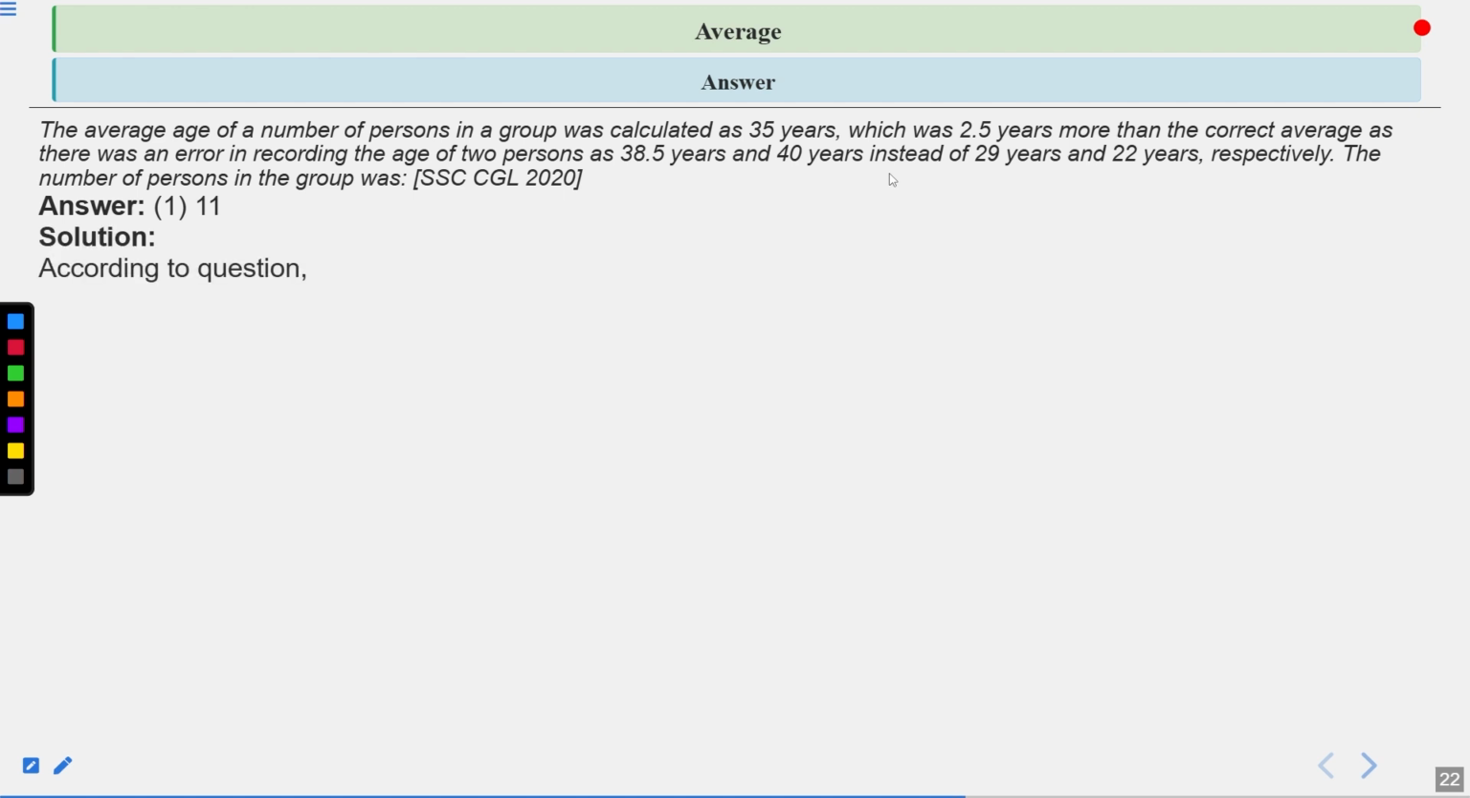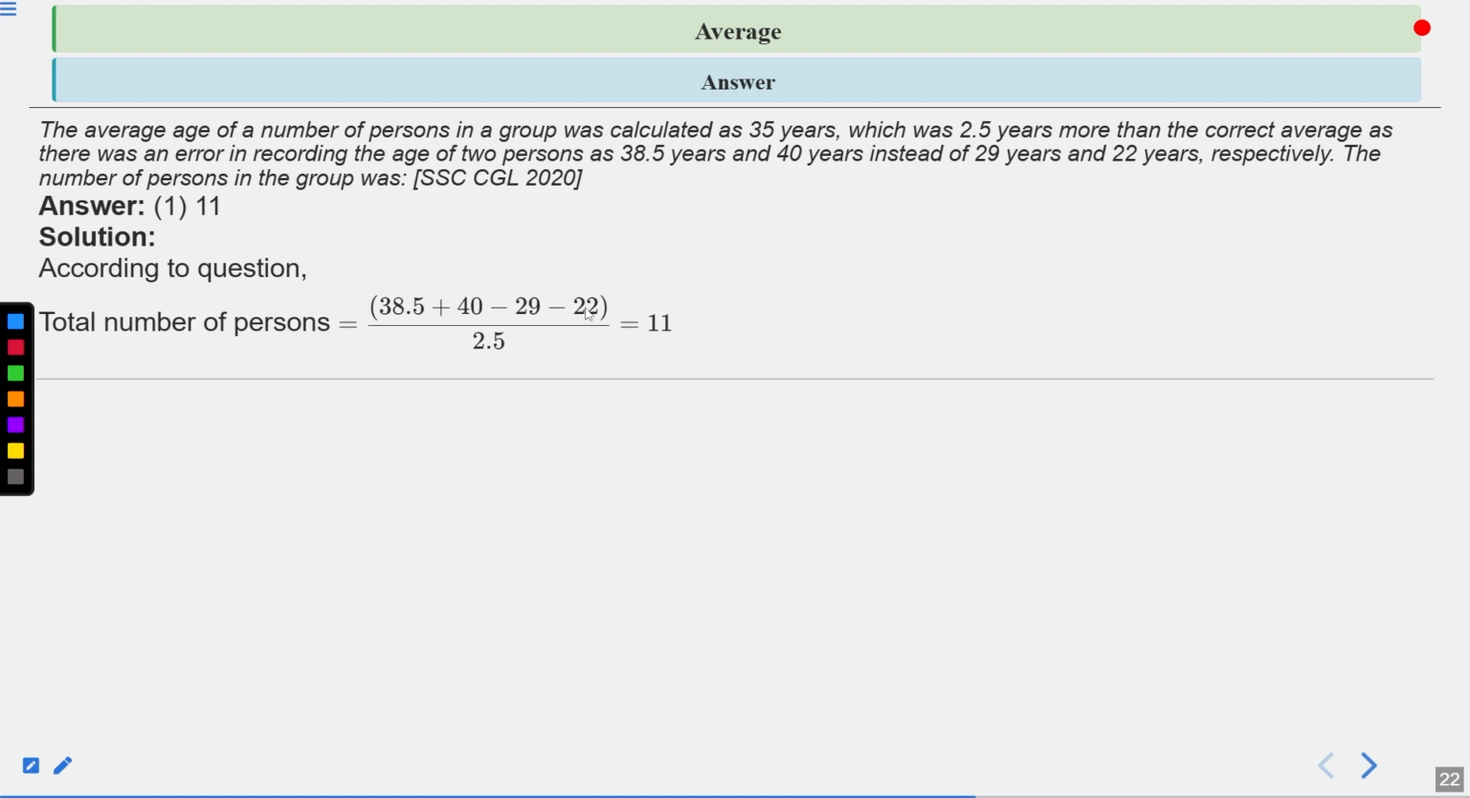So according to the question, we can say that the total number of persons will become 38.5 plus 40 minus 29 and minus 22, and dividing by 2.5. So we get the number of persons. When we calculate it, we get the number of persons, which is 11. So the first one is the correct answer of this question. Next one.